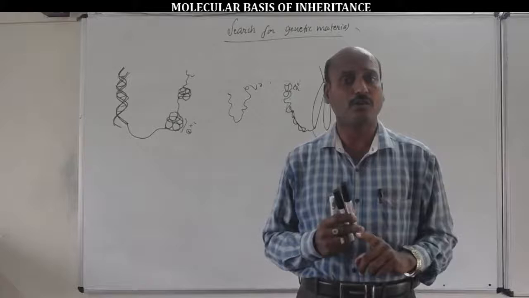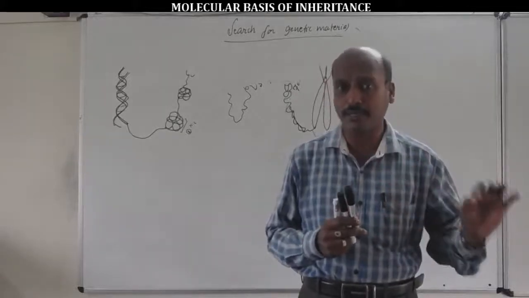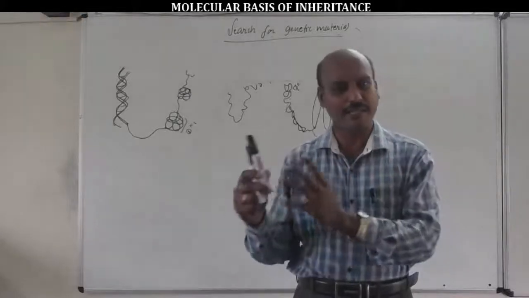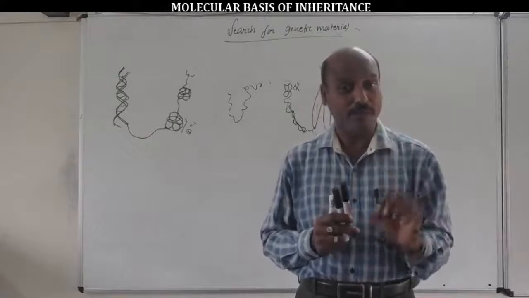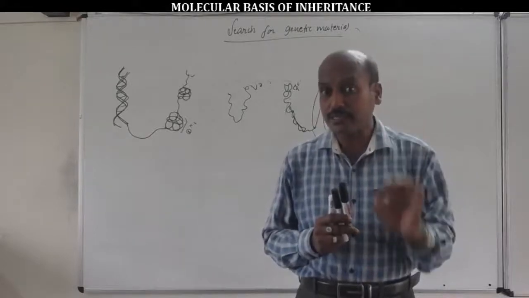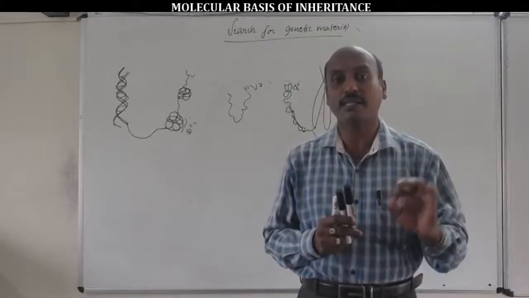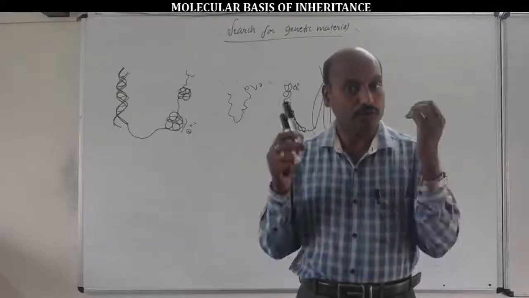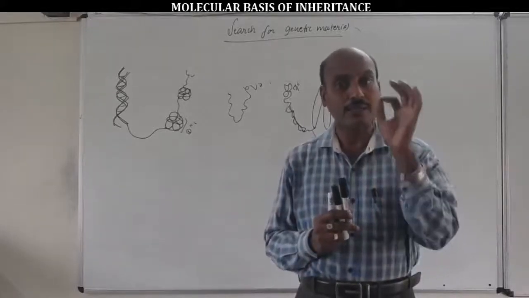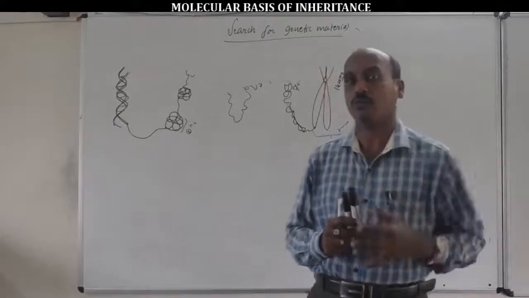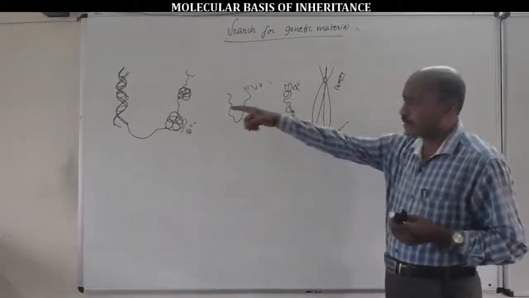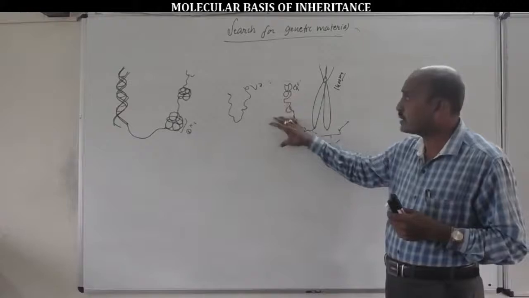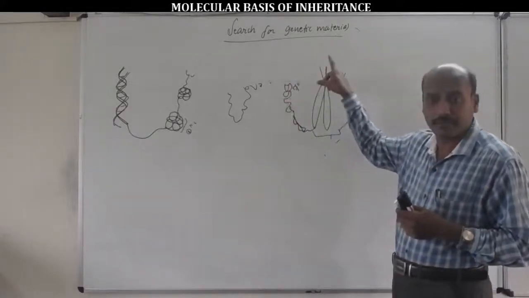But in retroviruses, RNA also acts as a genetic material. So maximally DNA is the genetic material, and minimally only in the viruses, especially in the retroviruses, RNA is the genetic material. But in our NCERT syllabus, we have to discuss only that DNA is the genetic material. So how? How can the chemical composition of DNA act as a genetic material? That is our topic name, search for genetic material.